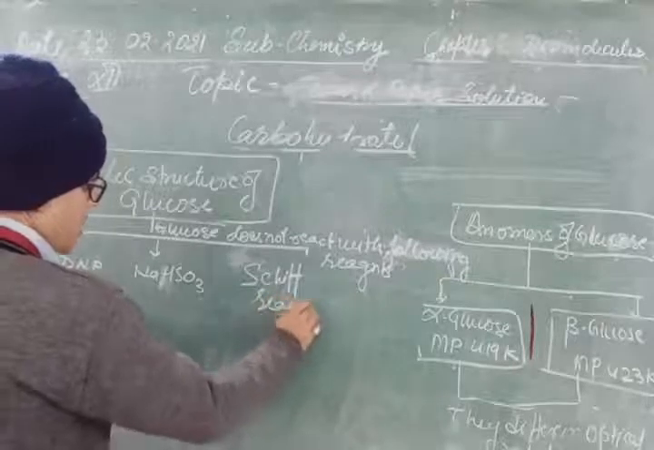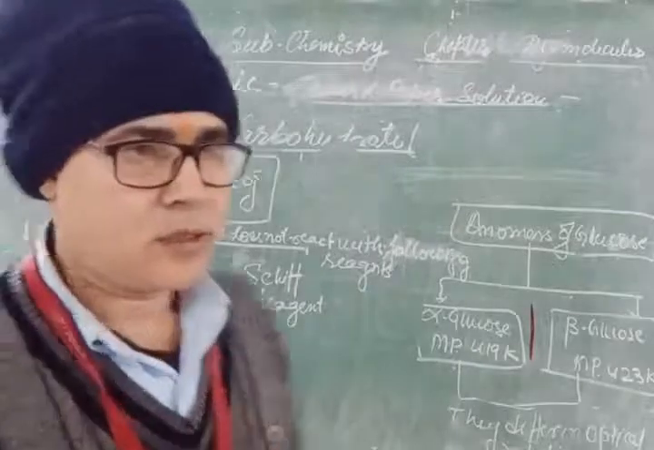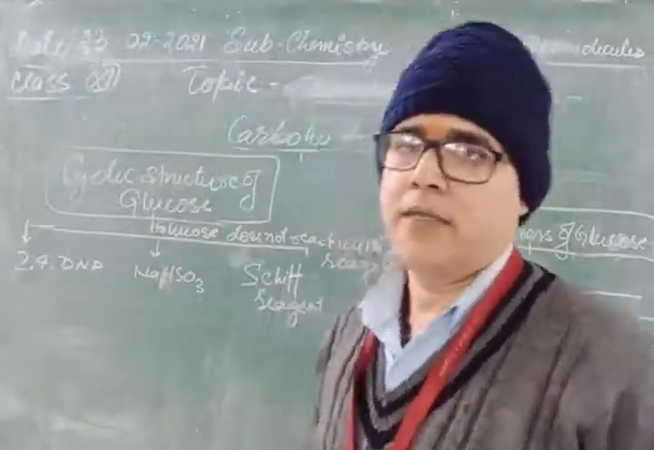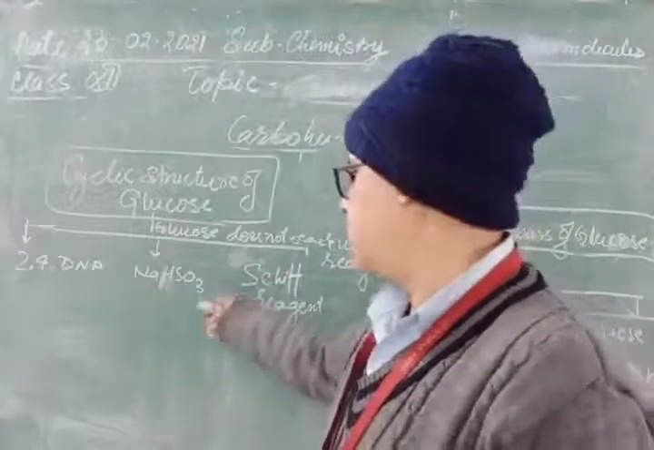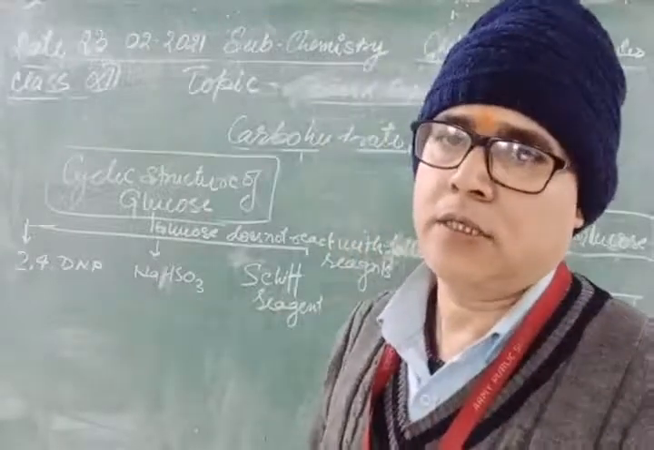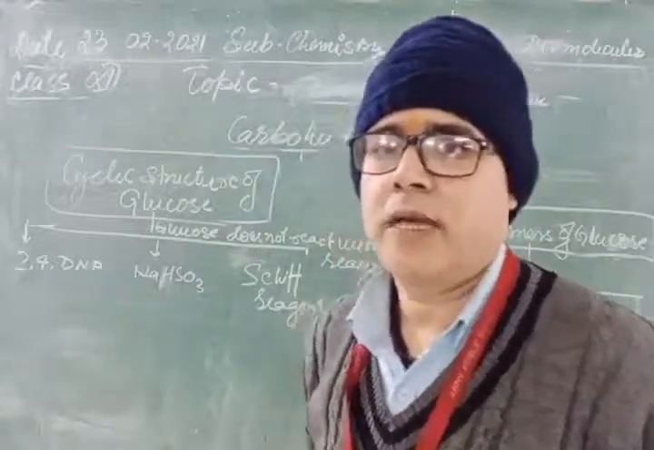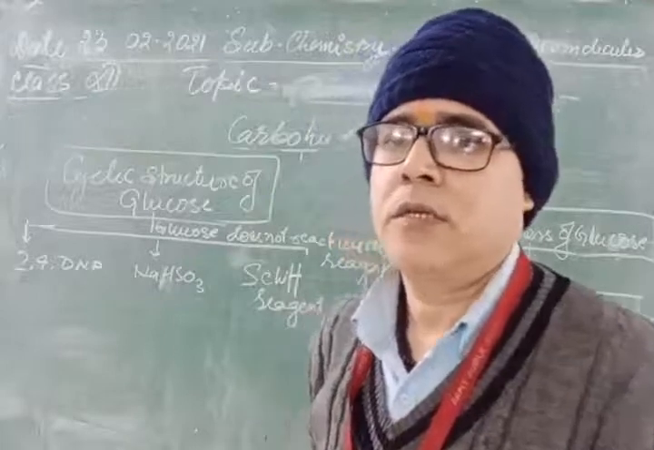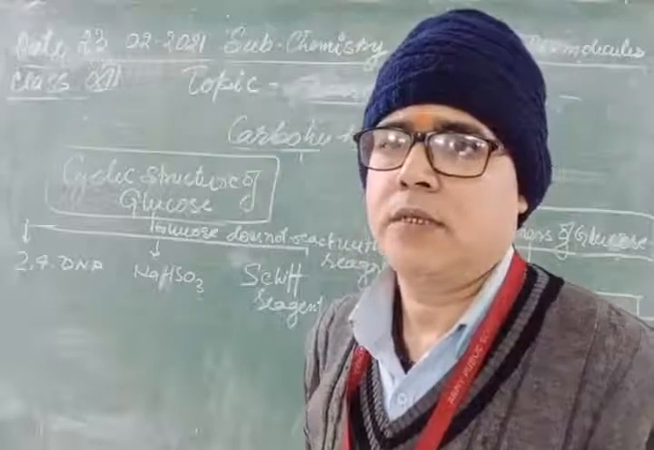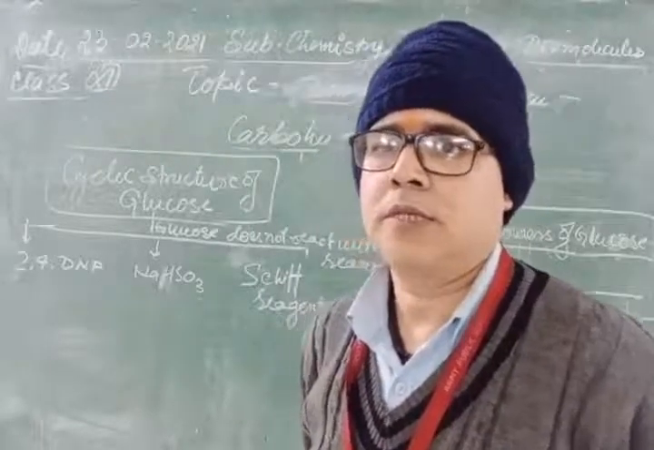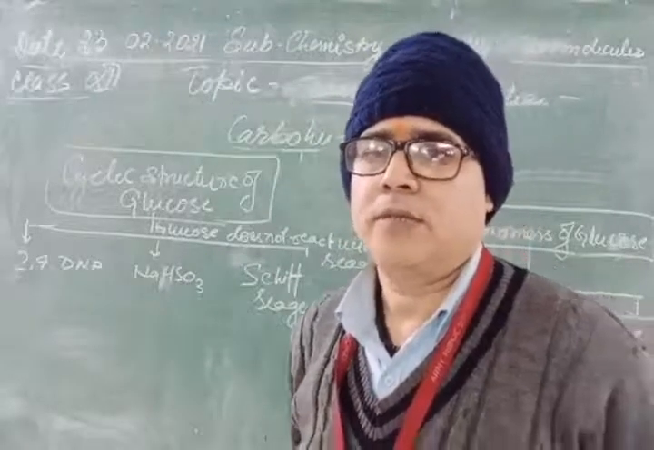As you know that these reagents are very highly reactive toward the aldehyde in open chain. If glucose is not giving any reaction with all these three reagents, it means that glucose has only a cyclic structure, due to which its aldehyde group is not free. If the aldehyde group is free, then only can glucose give reaction with 2,4-DNP, sodium bisulfite and Schiff's reagents.